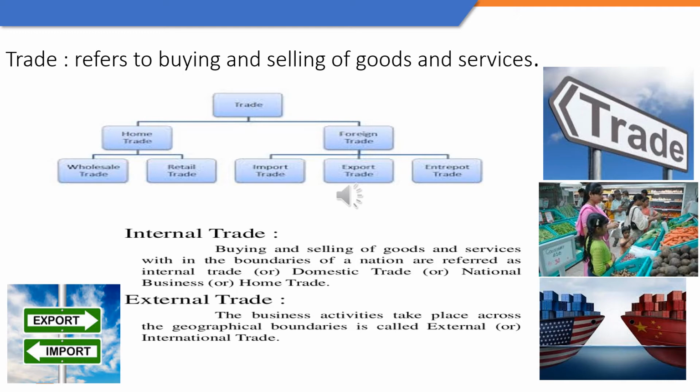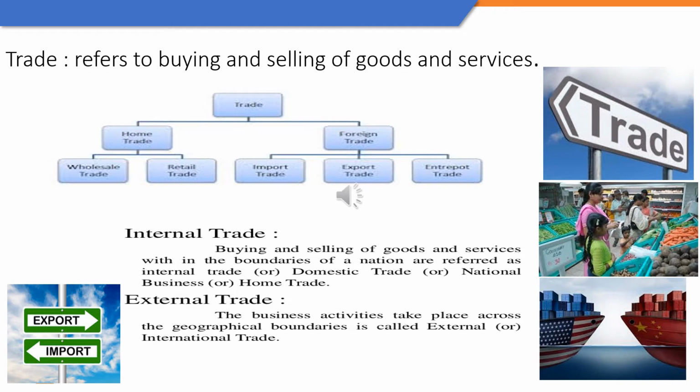Trade is further divided into internal trade and external trade. Internal trade is also called home trade, and external trade is called international trade or foreign trade. Home trade, as the name suggests, is trade within the boundaries of a country. So whatever buying and selling is happening inside the national boundaries of a country is home trade. We further divide the home trade or the internal trade into wholesale trade and retail trade.